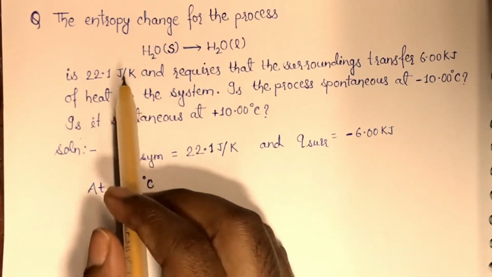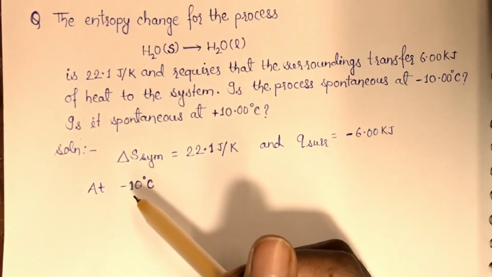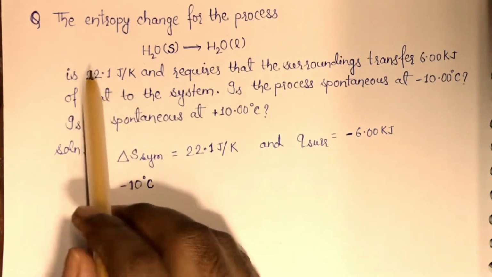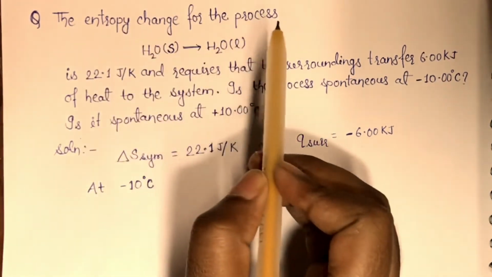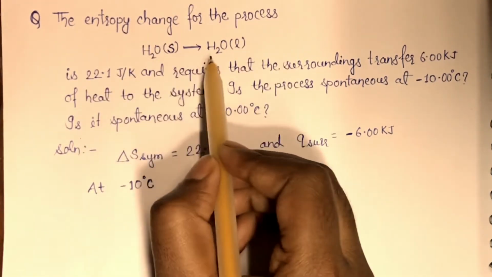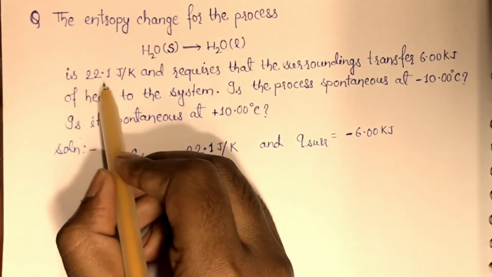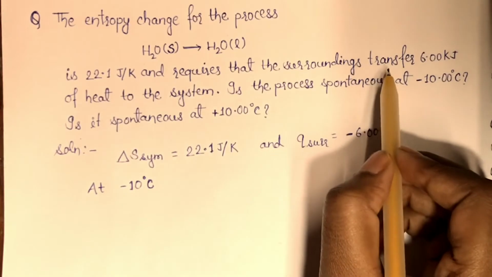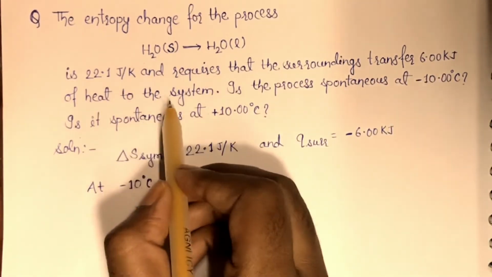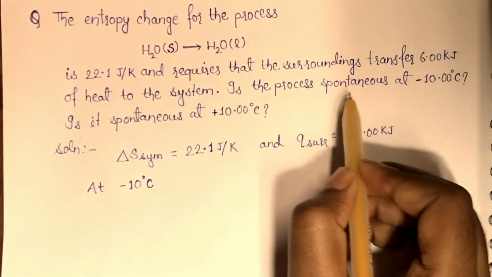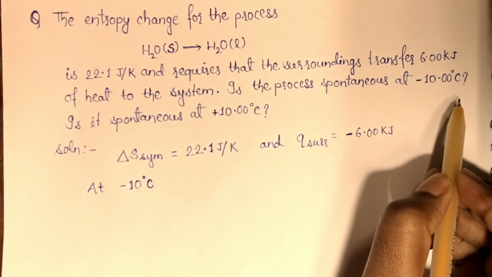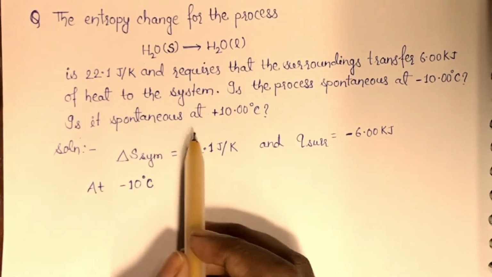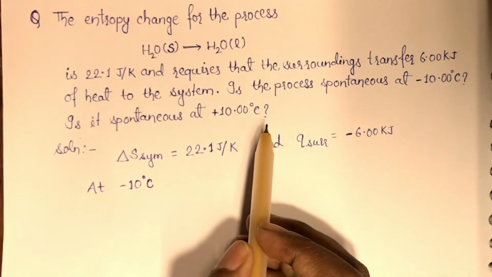Let's see a question which is based on the second law of thermodynamics. The question is: the entropy change for the process H2O solid to H2O liquid is 22.1 joule per Kelvin and requires that the surrounding transfer 6 kilojoule of heat to the system. Is the process spontaneous at minus 10 degrees Celsius? Is it spontaneous at plus 10 degrees Celsius?